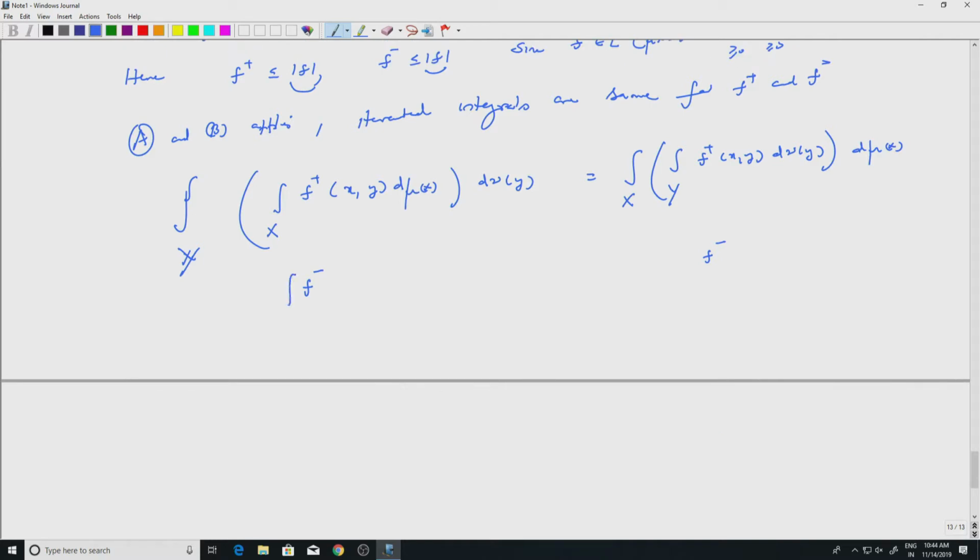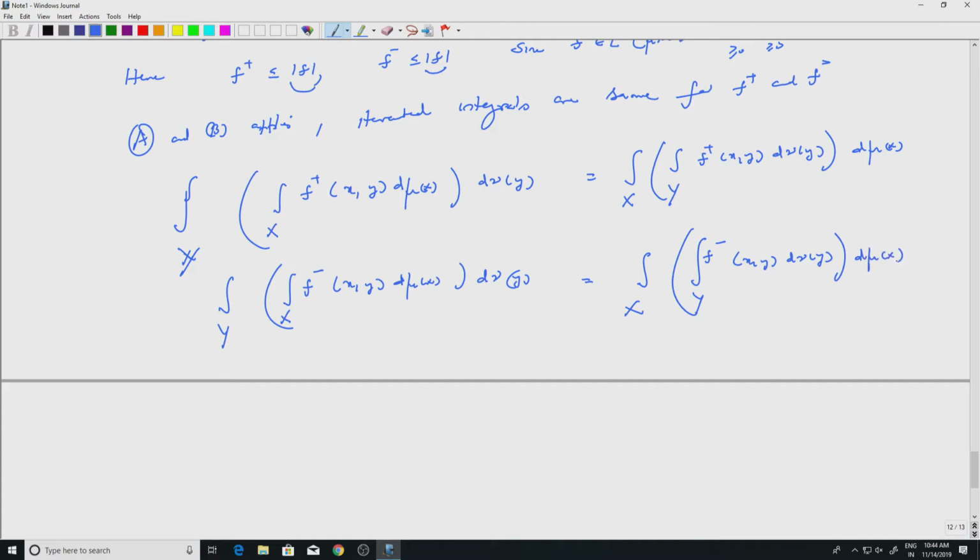So maybe let me write this portion, because I'm going to subtract: d mu x, d nu y, integral over y equal to f minus of (x, y) d nu y. So first integrate with respect to y and then integrate with respect to x, d mu x.